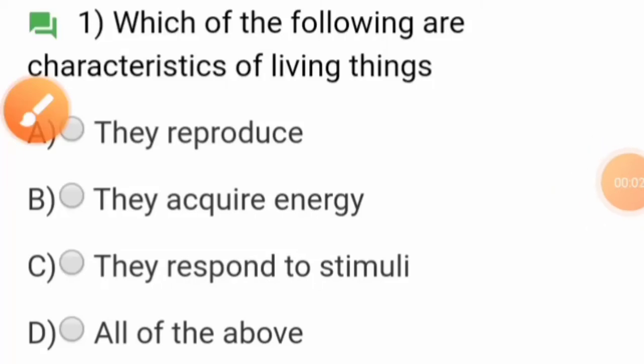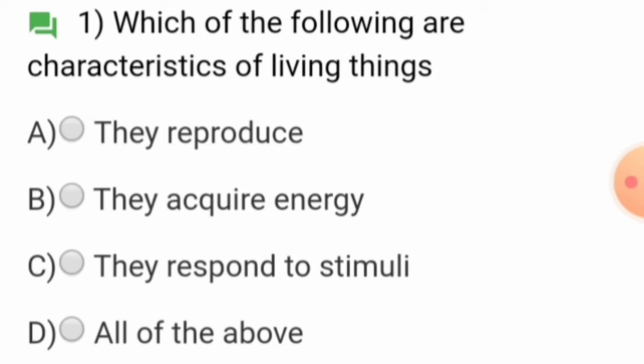Hello students. Today we are going to solve some of the MCQs related to the Living World chapter. These are very repeatedly asked questions in the NEET exam and important for the coming exam also. So the first question is, which of the following are the characteristics of living things?